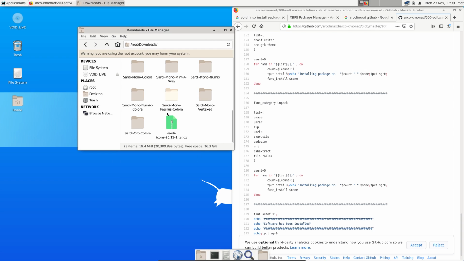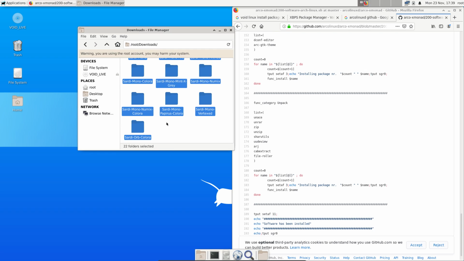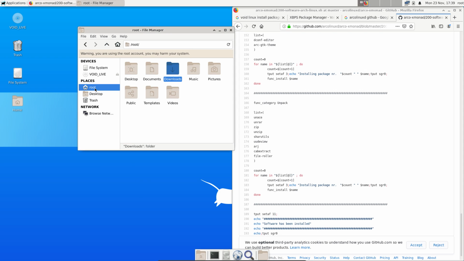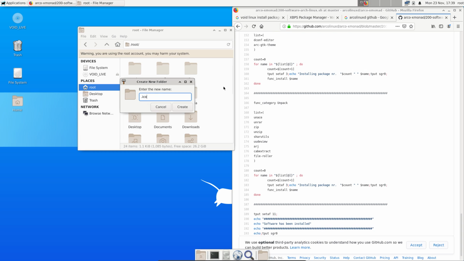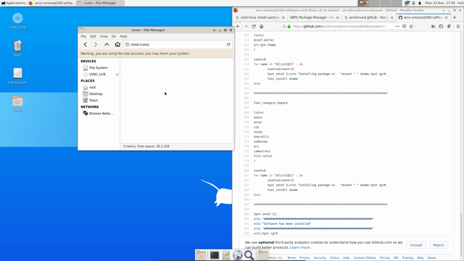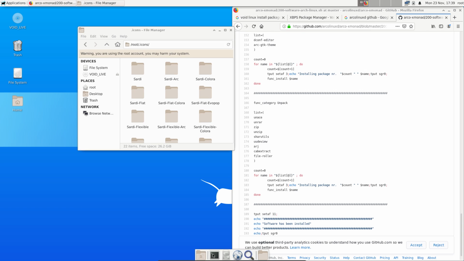We have our stuff. Delete. Control A. Control X. We're still root. We're not supposed to be root. Well, root. Root and root, right? Sounds similar. Is not. So create folder .icons. Control V.